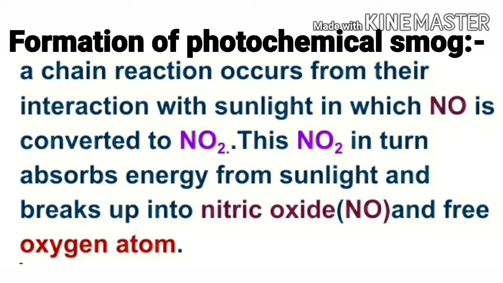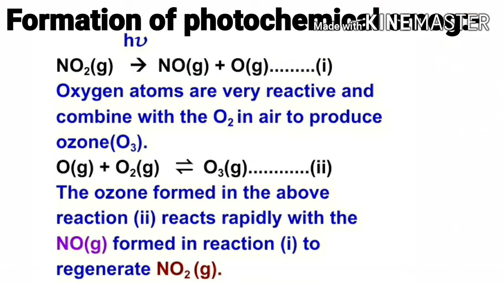This NO2, that is nitrogen dioxide, in turn absorbs energy from sunlight and breaks up into nitric oxide, NO, and a free oxygen atom. That is, 1 mole of nitrogen dioxide gas molecules absorbs energy from the sunlight to produce 1 mole of nitric oxide gas molecules and 1 mole of oxygen atoms in the atmosphere. Oxygen atoms are very reactive and combine with the oxygen molecules in air to produce ozone molecules. That is, 1 mole of oxygen atoms reacts with 1 mole of oxygen molecules to produce 1 mole of ozone molecules.